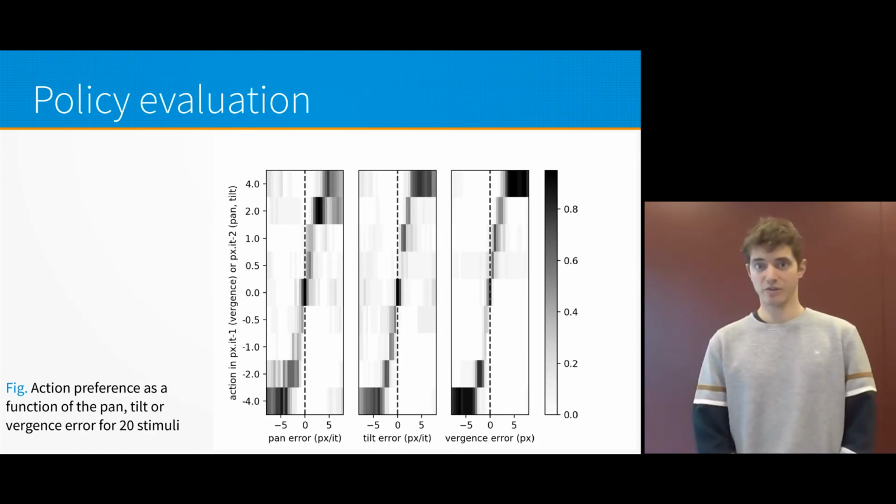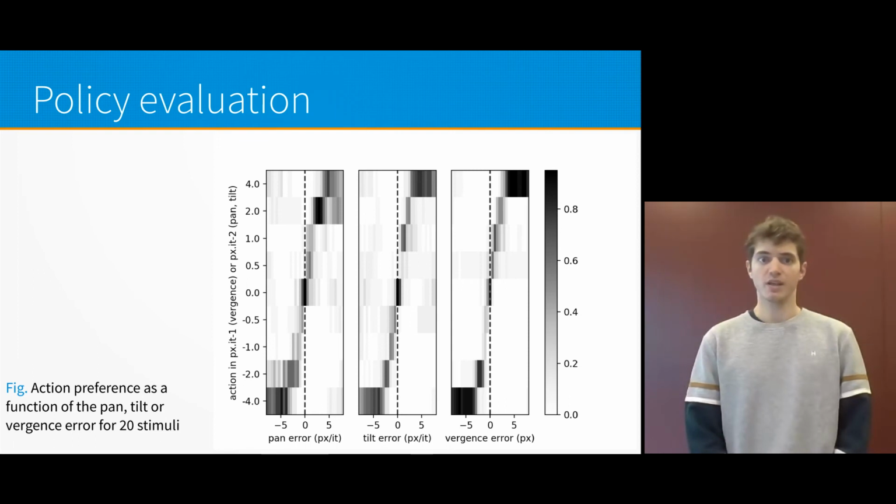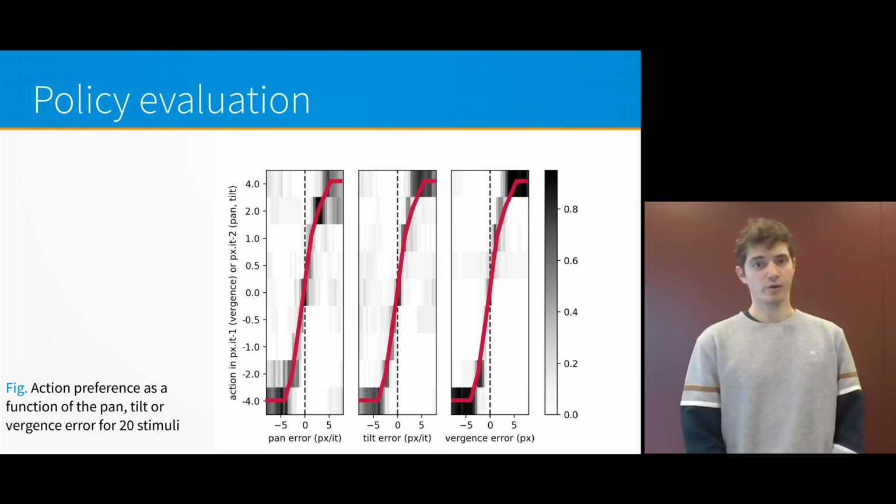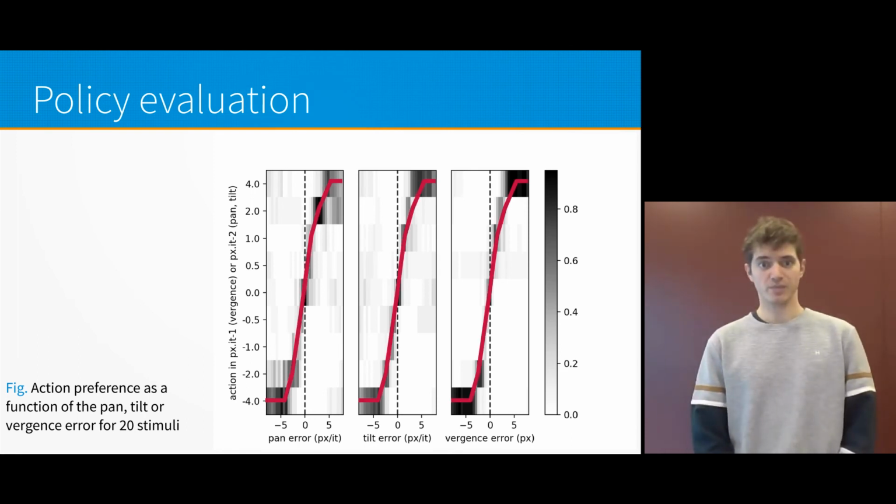Next, I present the quality of the learned policy. In the same controlled setup as earlier, we recorded the preferred action as a function of the joint error. The red curves show the ideal actions. The results show that the agent consistently selects the optimal action that will decrease the joint error.